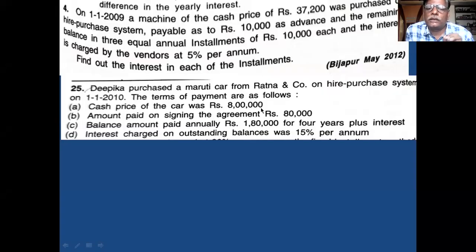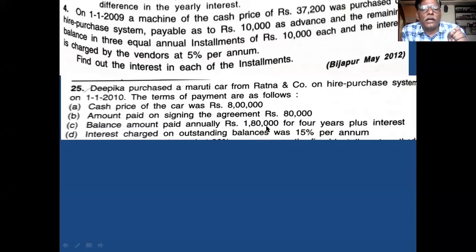Cash price is 8 lakh. Out of 8 lakh, you have to pay 80,000 on agreement. Balance means 8 lakh minus 80,000, I think it is 7,20,000, that is to be paid in installments. How to pay the installment? Annual installment is 1,80,000. Annually, you have to pay 1,80,000 for 4 years plus interest. That is clear, no doubt.